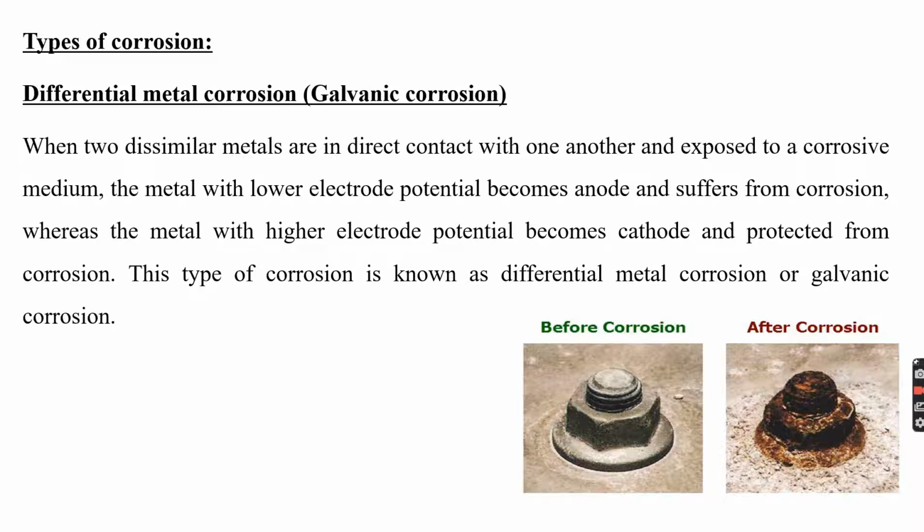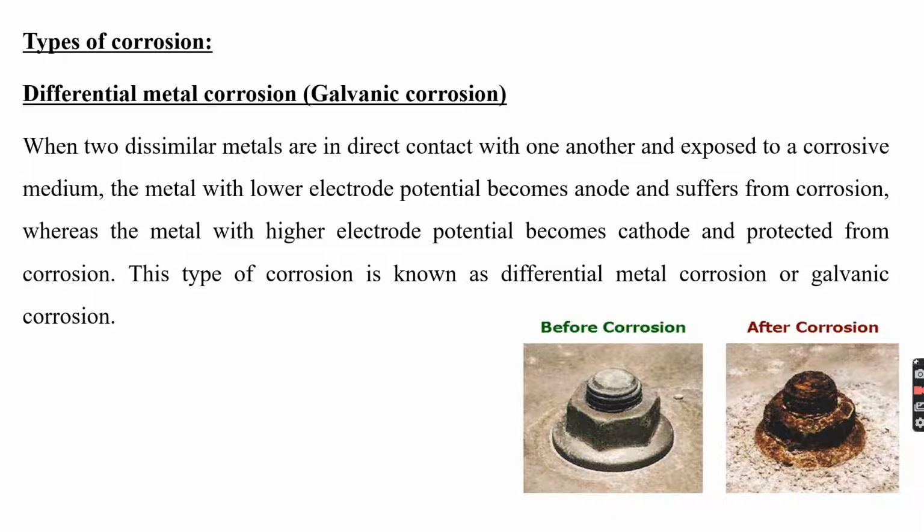The two metals have a different oxidation tendency, say copper and steel, they possess a different oxidation tendency. Their oxidation potential is different. So one metal acts as very active and undergoes corrosion. The one with the lower electrode potential, or the more active metal, acts as anode and undergoes corrosion, and the one with a higher electrode potential acts as cathode and the metal is generally unaffected.